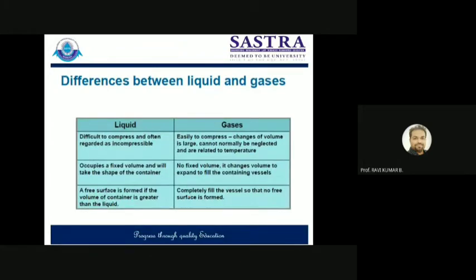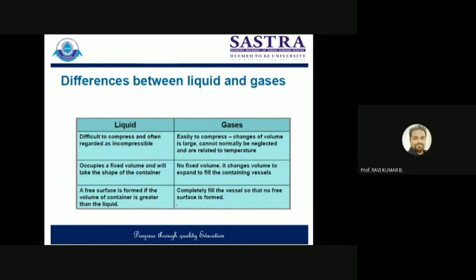Second, this is a basic definition, a basic difference. A liquid occupies a fixed volume and will take the shape of the container. It has a fixed volume, and its shape is not defined. But for a gas, there is no fixed volume; we cannot say it has a certain volume. It changes volume to expand and fill any container. If you want to fill it, its volume will change.